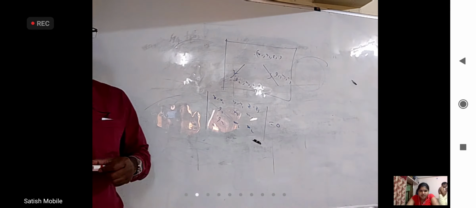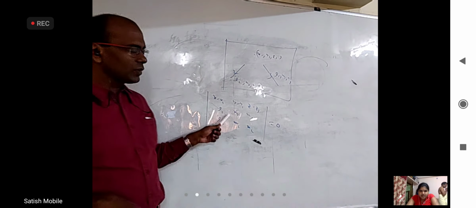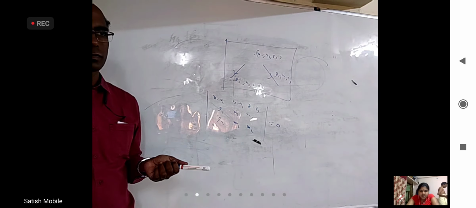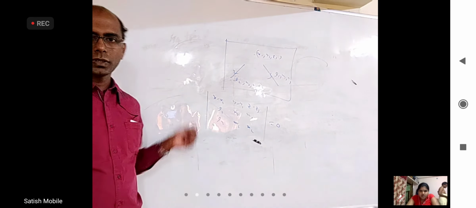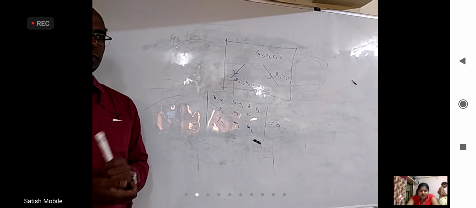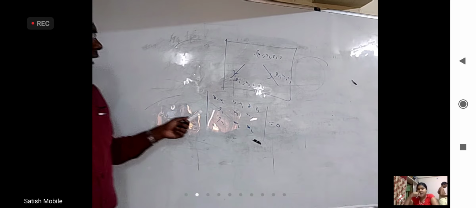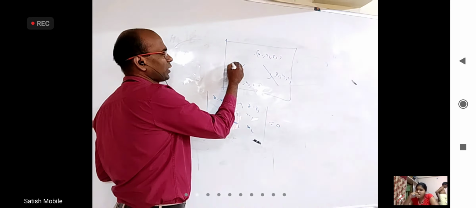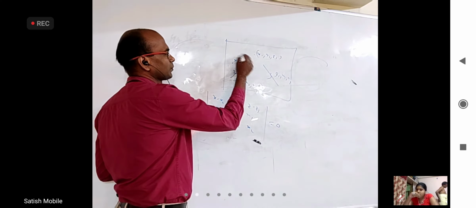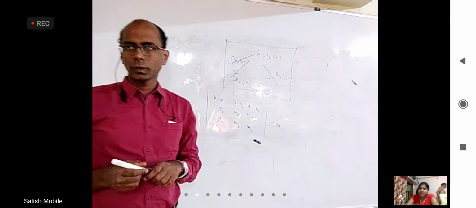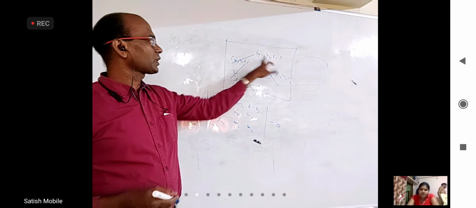How did this one come? Anybody knows? In 3D geometry, 3D planes in IP. How it came is very simple. Any other point in this plane, you take it as x, y, z. Join to this. What are the direction ratios of this? x minus x1, y minus y1, z minus z1.